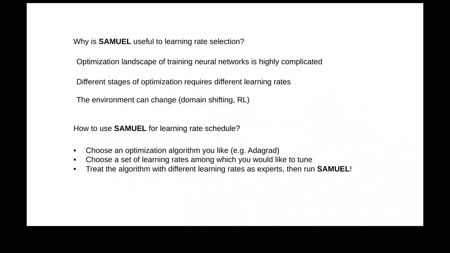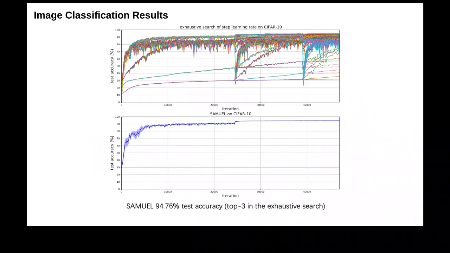So why is our algorithm useful? Because the landscape is changing and it's complicated, and different stages of optimization require different learning rates. So first we choose an optimization algorithm, say AdaGrad, and we choose a set of learning rate schedules, and then we treat these as expert algorithms, and we feed them into our algorithm Samuel.